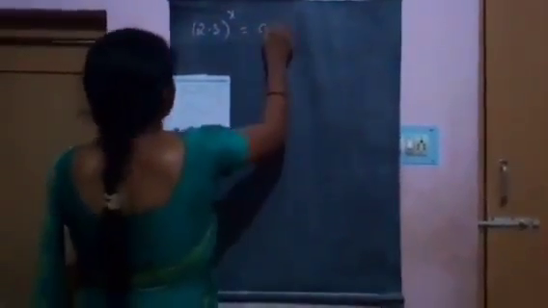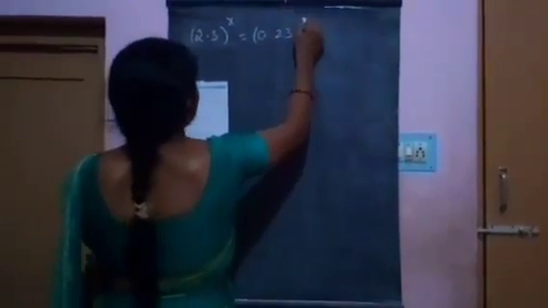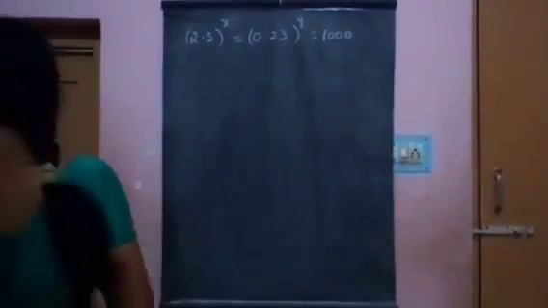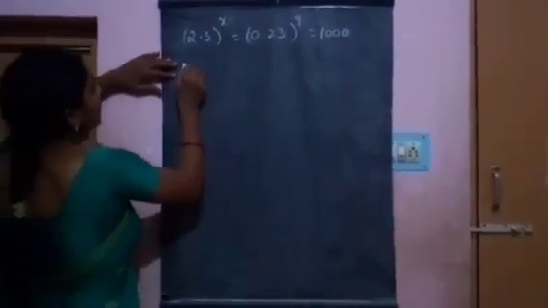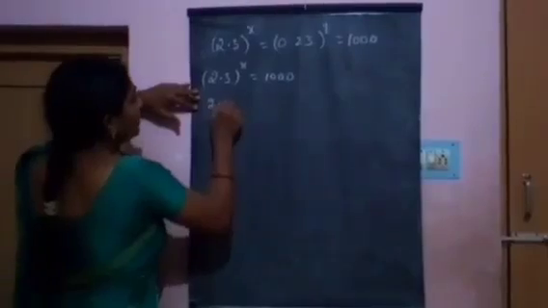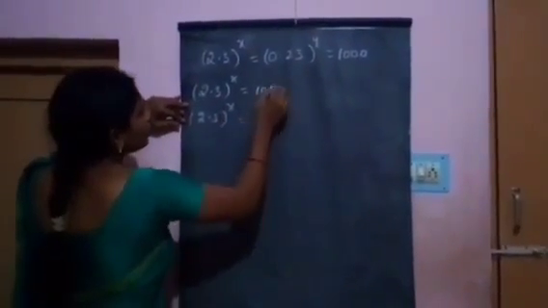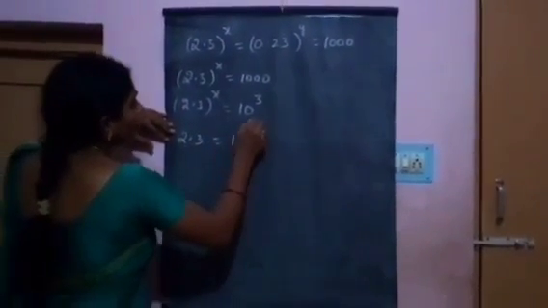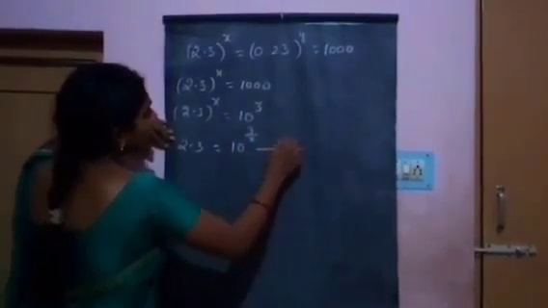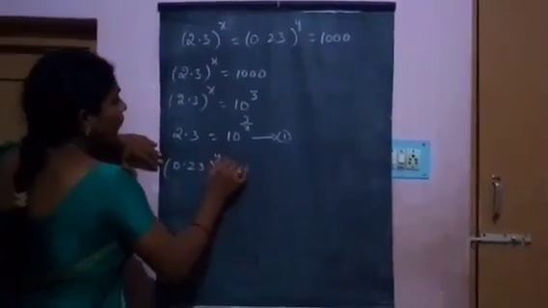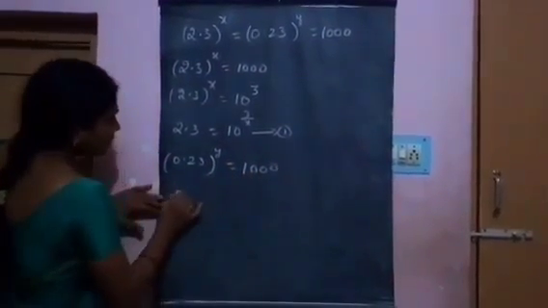Problem. If 2.3 whole power x equal to 0.23 whole power y equal to 1000, then find the value of 1 by x minus 1 by y. First we take 2.3 whole power x equal to 1000. 2.3 whole power x is equal to 1000, equal to 10 cubed. 2.3 equal to 10 to the power of 3 by x. This is equation 1.